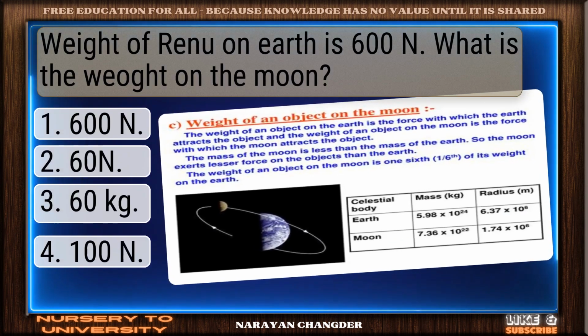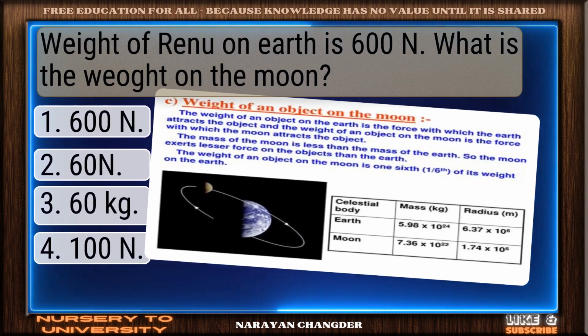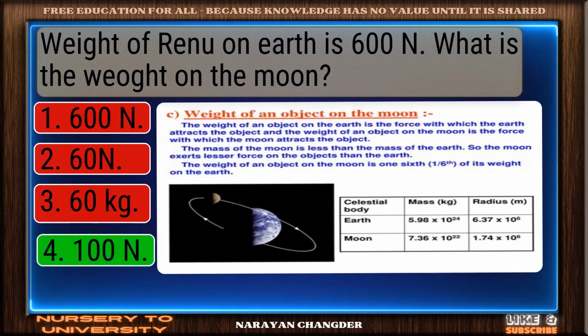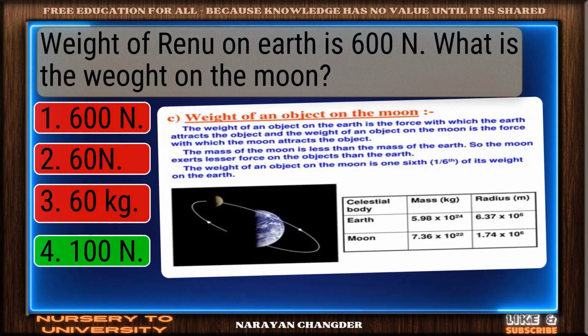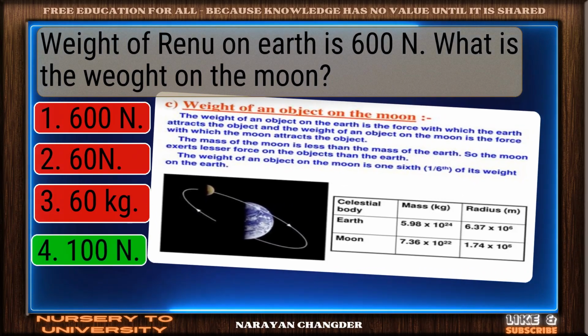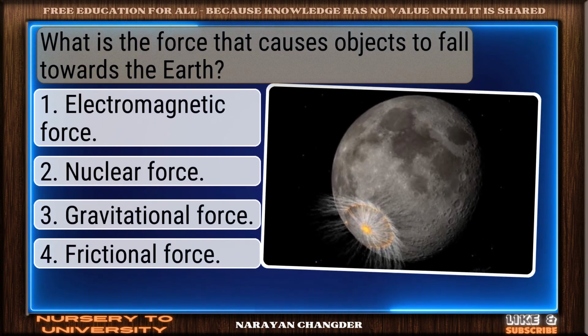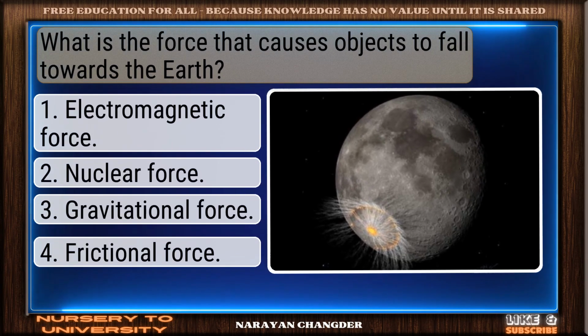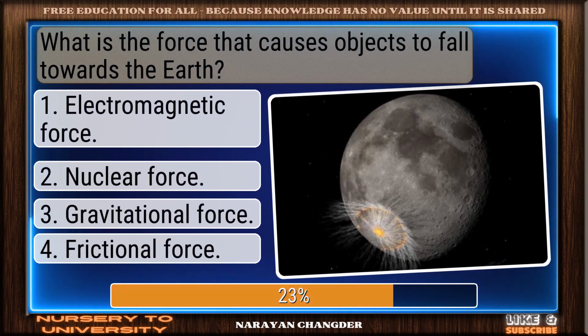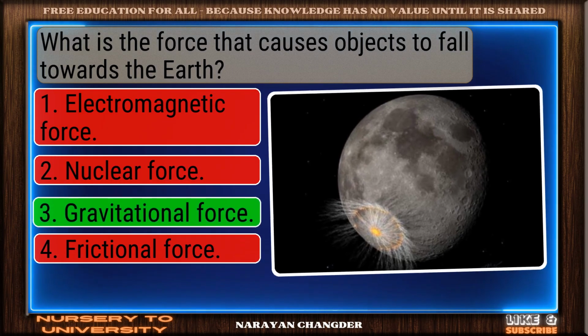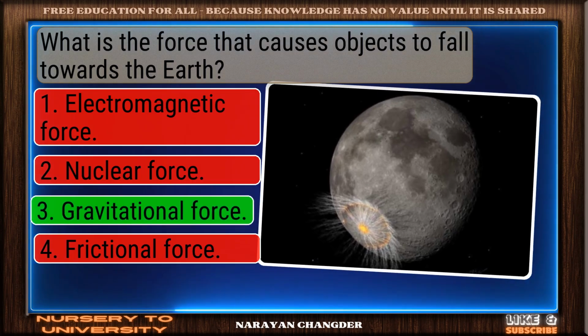Question number 65. Weight of Renyu on Earth is 600 N. What is the weight on the Moon? Nice selection. 100 N is the correct and valid answer. Question number 66. What is the force that causes objects to fall towards the Earth? Right choice. Gravitational force is the best answer.